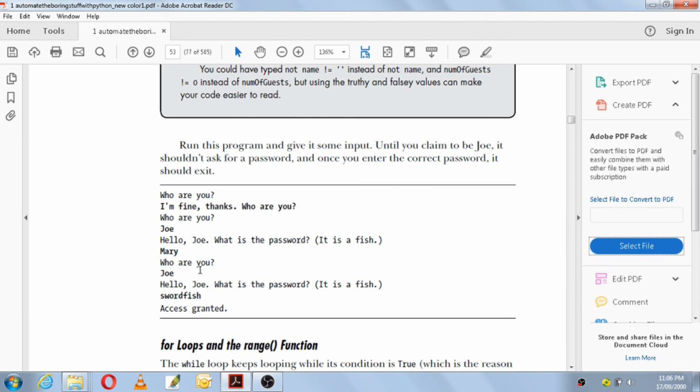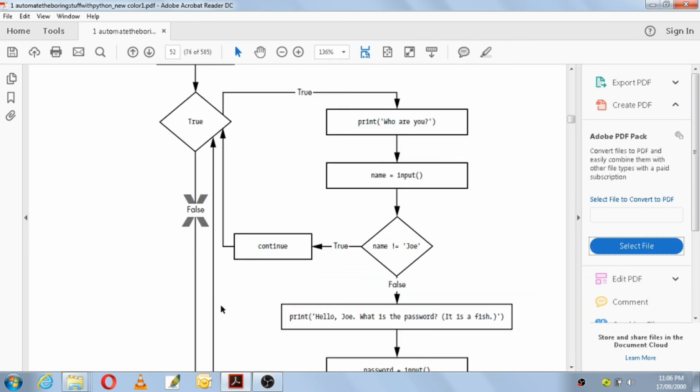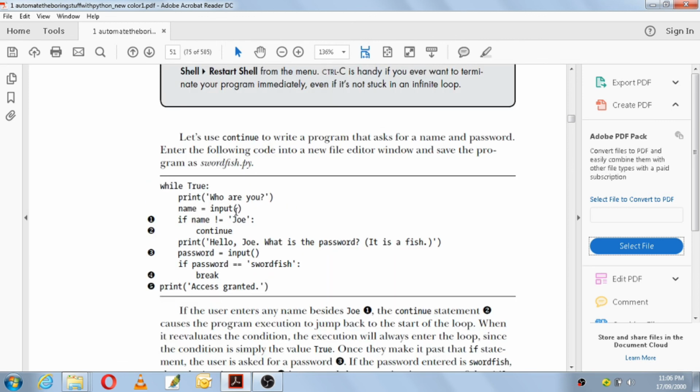Instead of entering swordfish, you have entered Mary. So again you come back to the beginning and it asks who are you. Then if you enter Joe, it asks the next statement, hello Joe, what is the password? If you enter the correct password, it will print access denied. As long as you don't give Joe, it will keep continuing. Once you give Joe, the not-equals-Joe condition becomes false, it comes out of that if condition, and then it prints this.